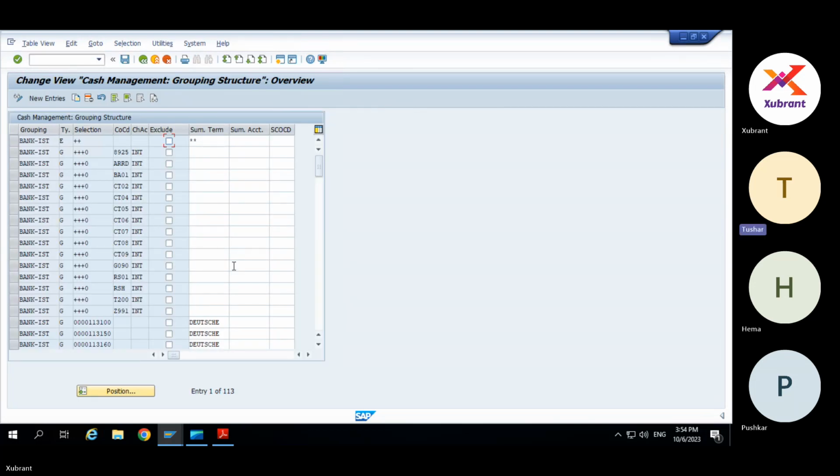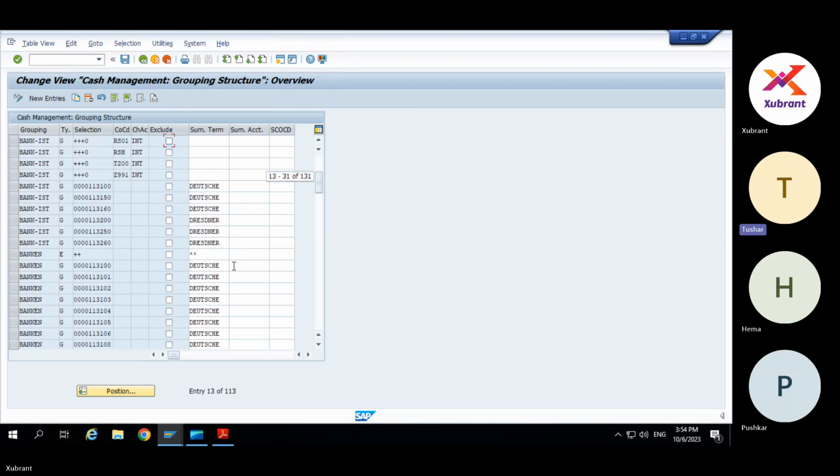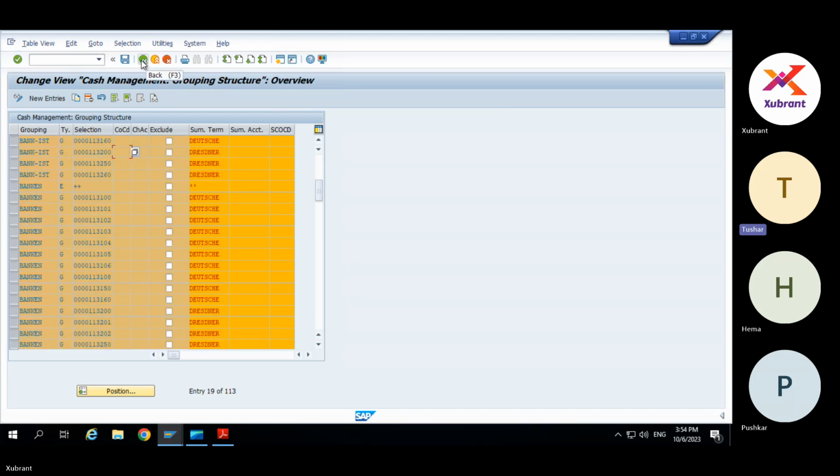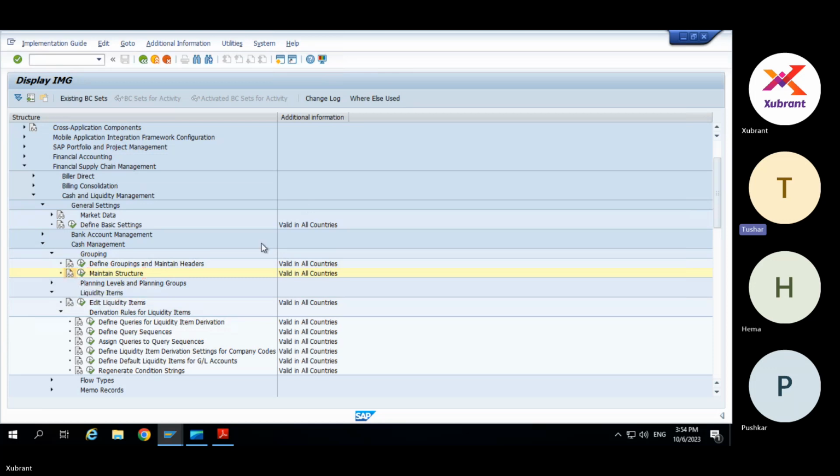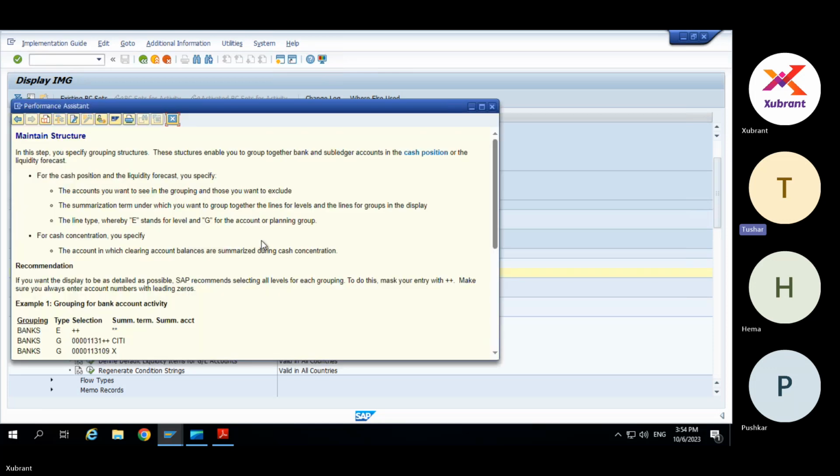Yeah. So here, actually, what does it mean, these plus signs, that E and G? I just saw it in my organization also, but I did not understand what it is. Here also you see this Deutsche Bank and all the same. So maybe this is standard, default. So do we not use it?